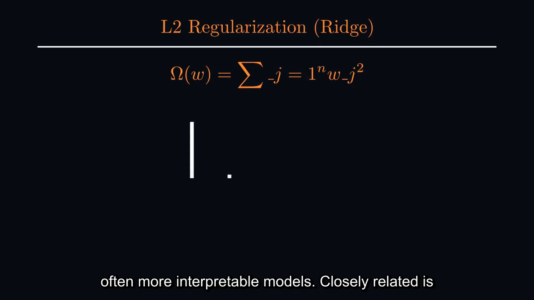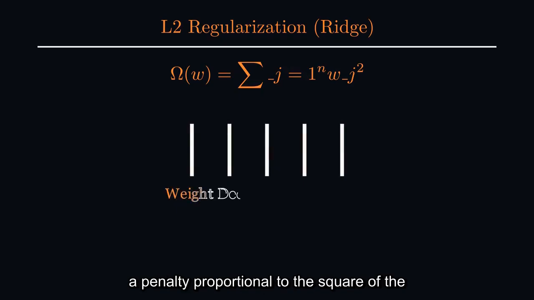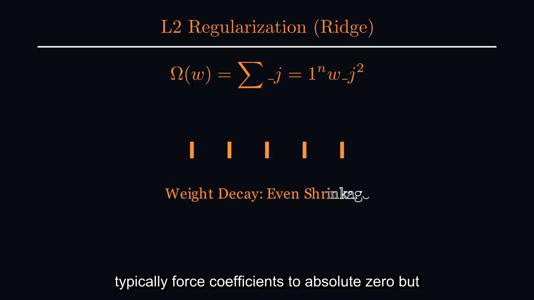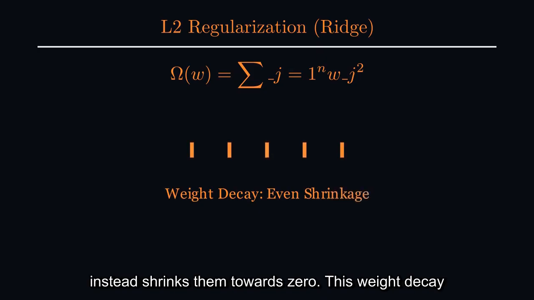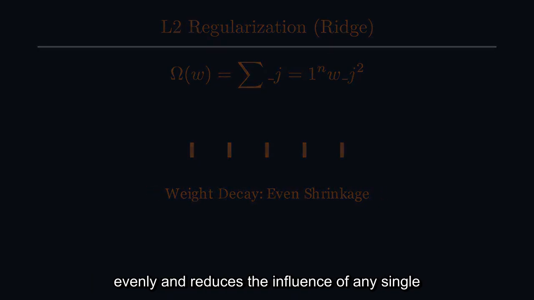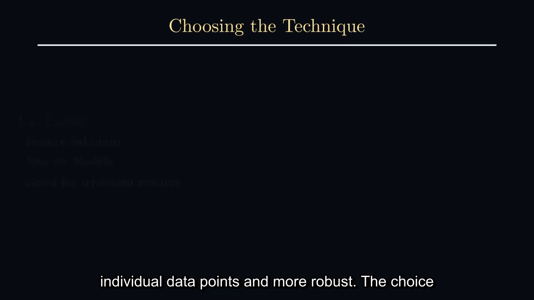Closely related is L2 regularization, or ridge regularization. L2 adds a penalty proportional to the square of the magnitude of the coefficients. Unlike L1, L2 doesn't typically force coefficients to absolute zero but instead shrinks them towards zero. This weight decay helps to distribute the impact of features more evenly and reduces the influence of any single feature, making the model less sensitive to individual data points and more robust.